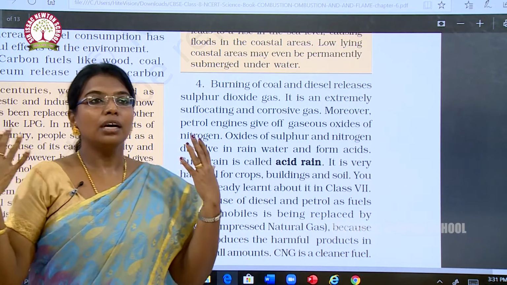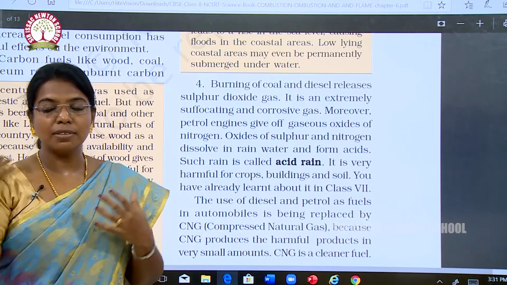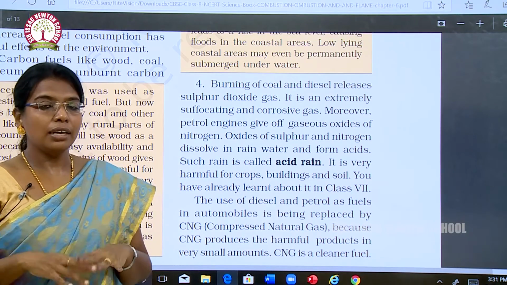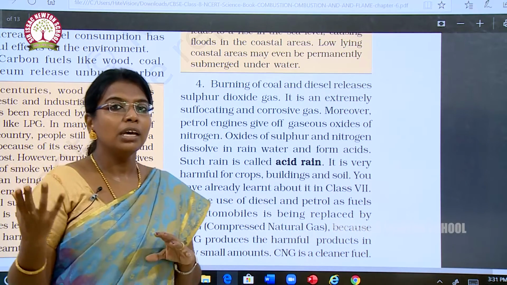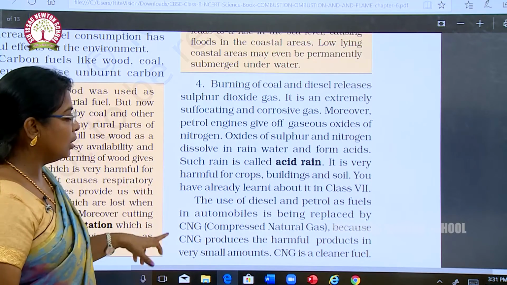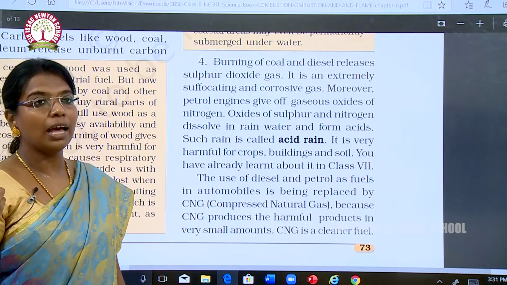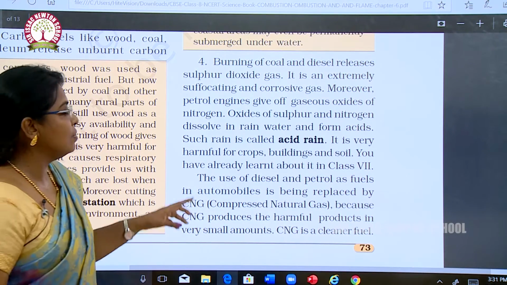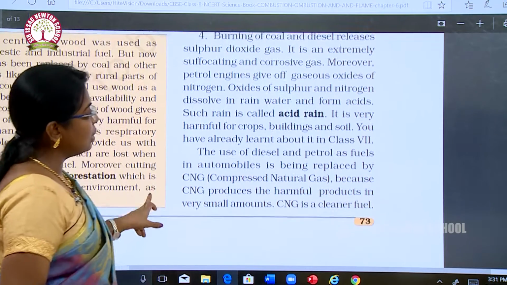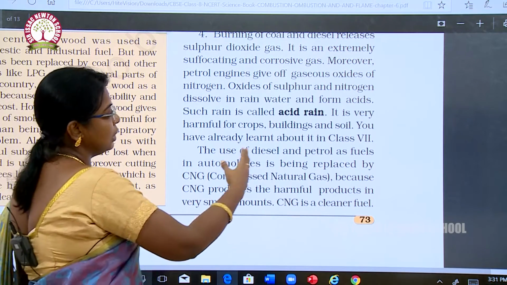If we have that acid rain, our skin will be affected, and so many diseases will result. It is very harmful for crops, buildings and soil. You have already learnt about this in class 7.